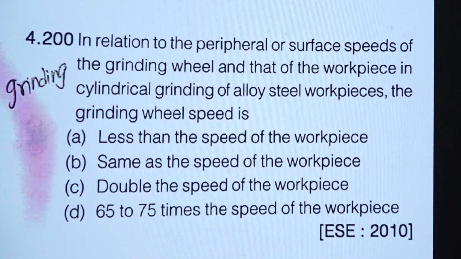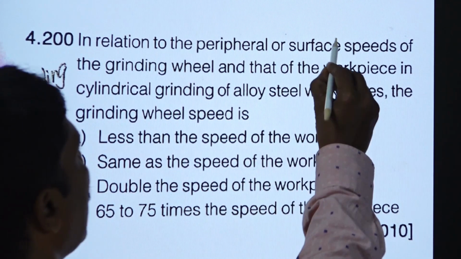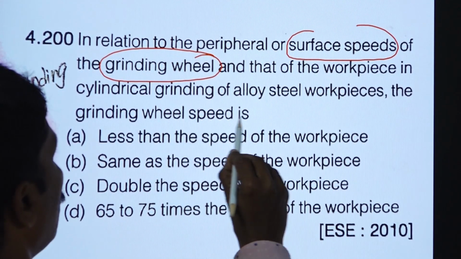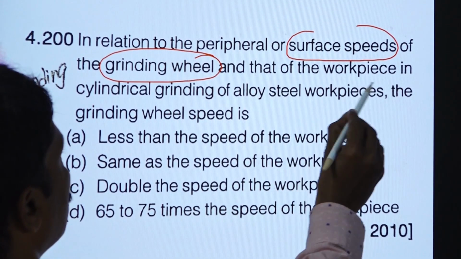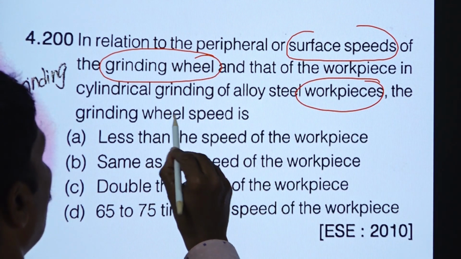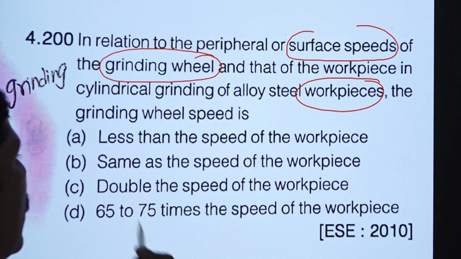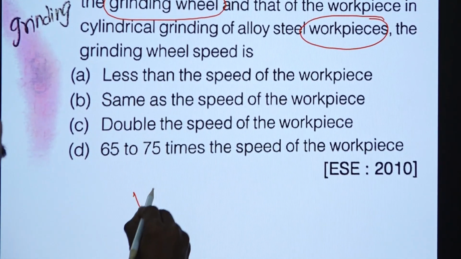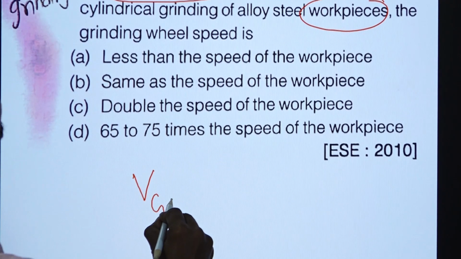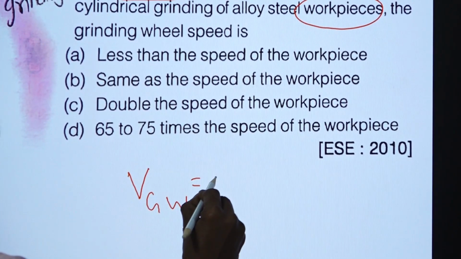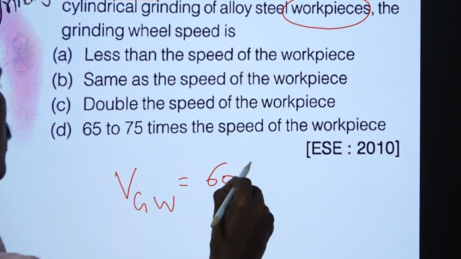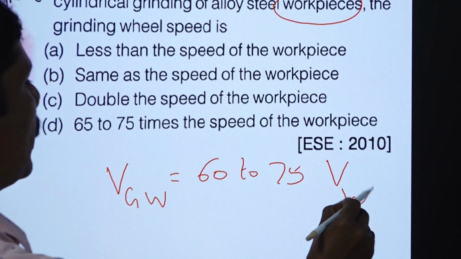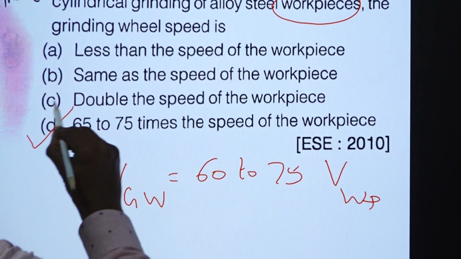Now, we have a question where we have to compare the surface speed of the grinding wheel to the workpiece speed. You should know that the speed of the grinding wheel is very, very high, that too 60 to 75 times the velocity of the workpiece. So, option D is the answer.